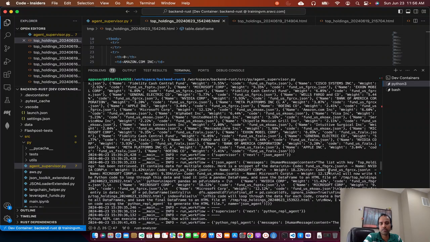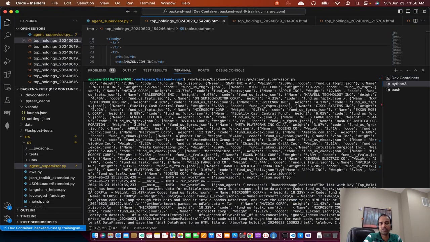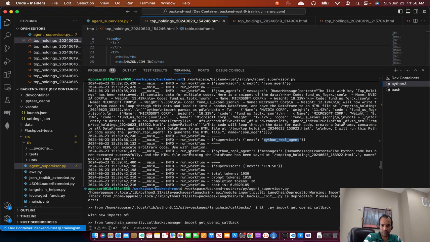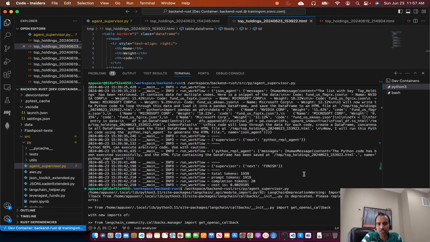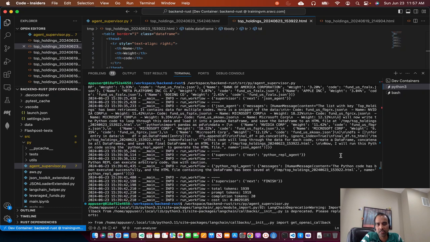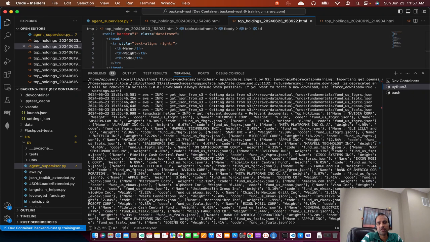Once it gets the top holdings, the JSON agent will send a message back to the supervisor. The supervisor will call the Python REPL agent, and the Python REPL agent will pick the JSON for that particular key, and then using Pandas, it will create an HTML file like it did here. So I'll open the HTML file. This is the HTML file we are generating, and the HTML file is not the complete file. Sometimes it only prints a partial HTML file, and then it says this code will loop through each, and then it doesn't print the whole HTML file. Each run produces a different output.